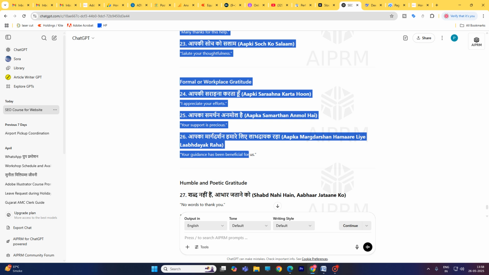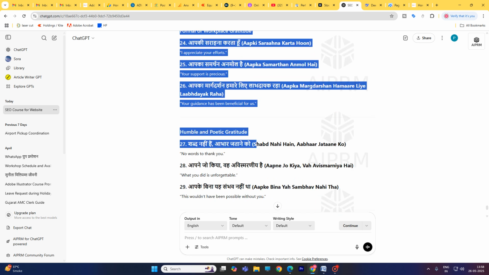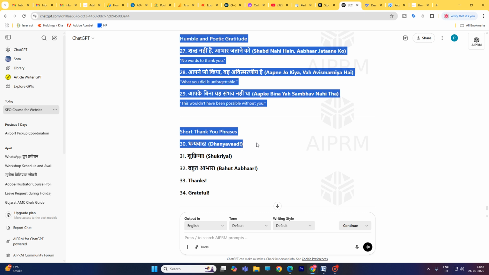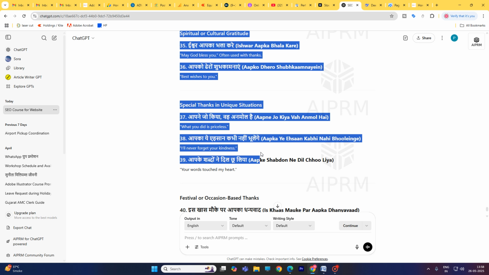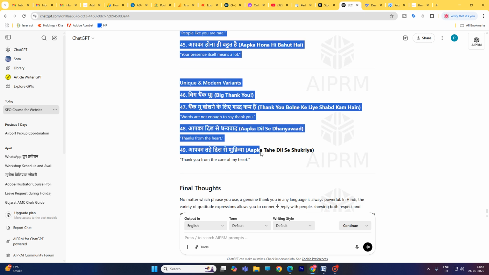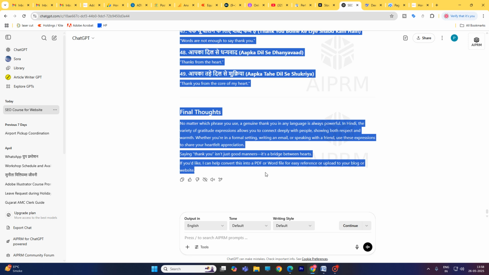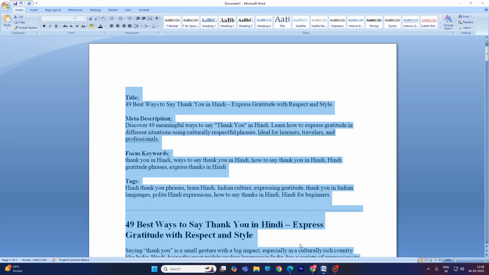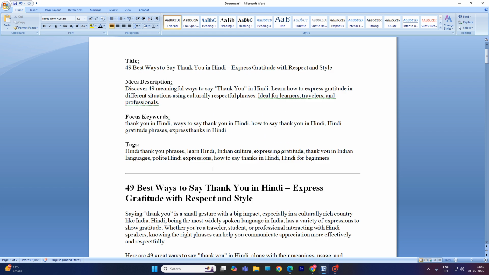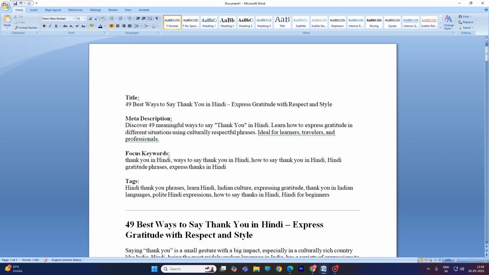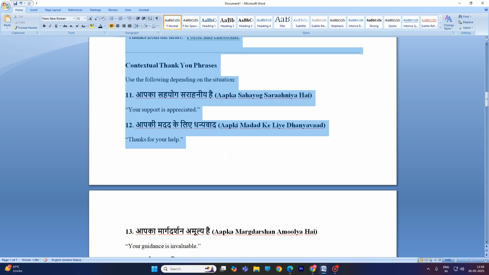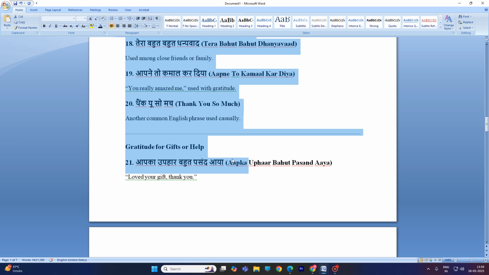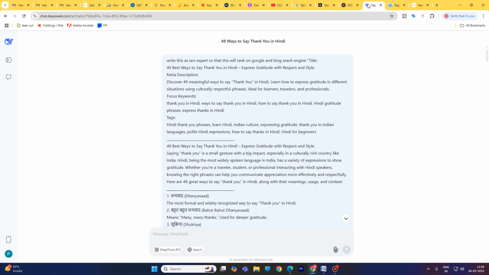If you want to use an AI tool, I suggest you don't just copy and paste the whole article. I copied all the article and pasted it in Word. This is my article provided by ChatGPT, pasted in a Word document. Then I copied this article again with Control C and went to another AI tool, DeepSeek.